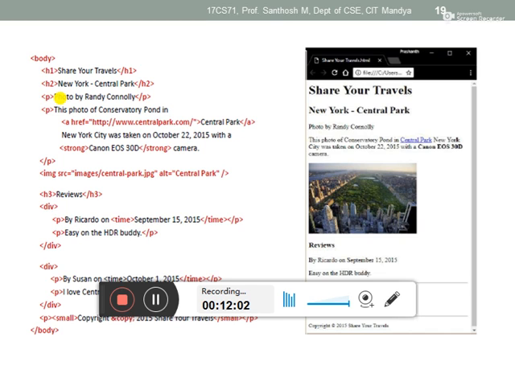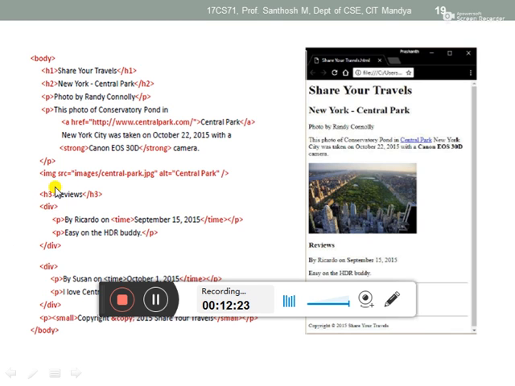For paragraph tag the default font size is 12 pixel. For heading tags we have different font sizes: h1 is 36, h6 is 12 pixel. For paragraph 12. And then next, if you want to insert an image, for that we are using the image tag.